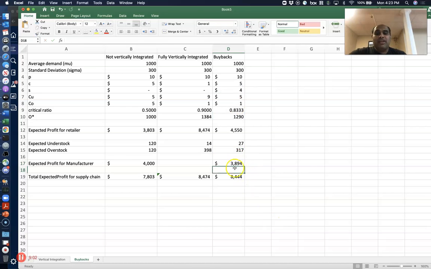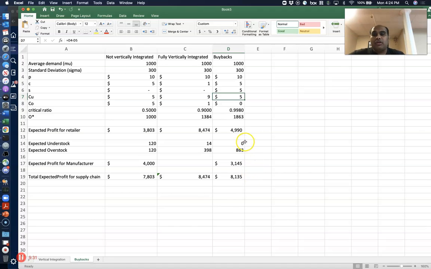You'll notice that now the manufacturer is going to make less money. The retailer absolutely is going to make more money, but the manufacturer is going to make less than what they were making before, because now they are taking on most of the risk. And that's the problem here. Can we make the overall profit more while making the manufacturer's profit and the retailer's profit more? Now, if I make this 4.99, just to